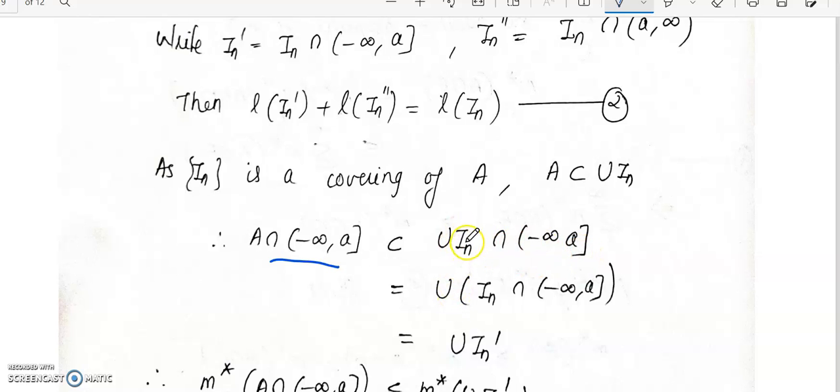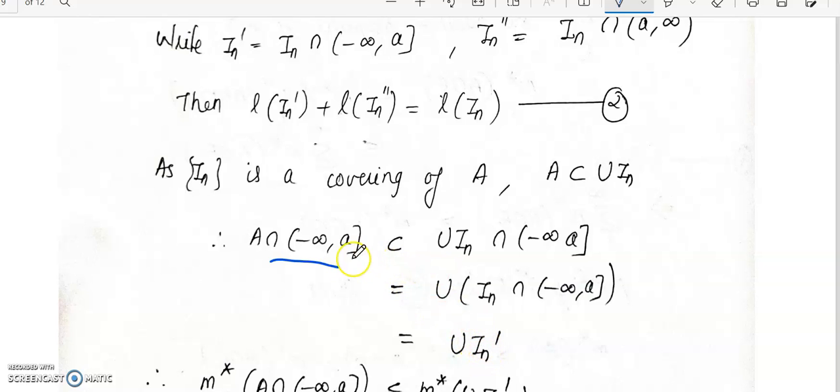Now we can take the union outside. In intersection minus infinity to a will be In dash. Therefore A intersection minus infinity to closed a will be contained in the union of In dash.